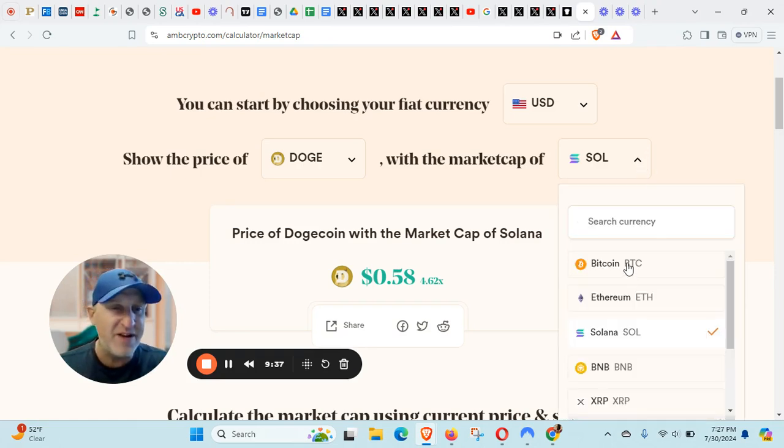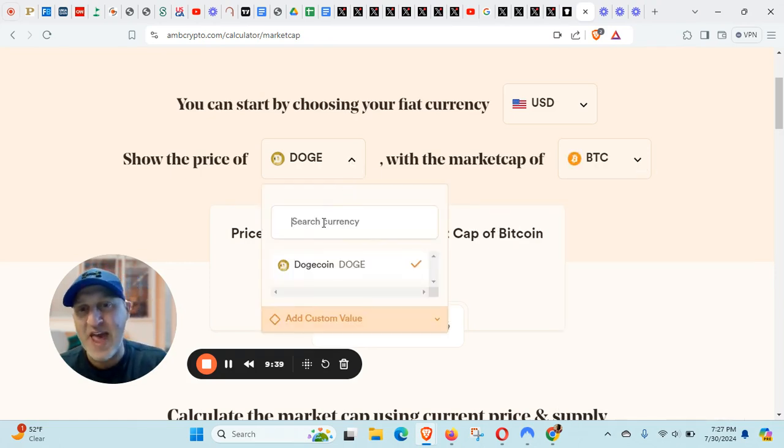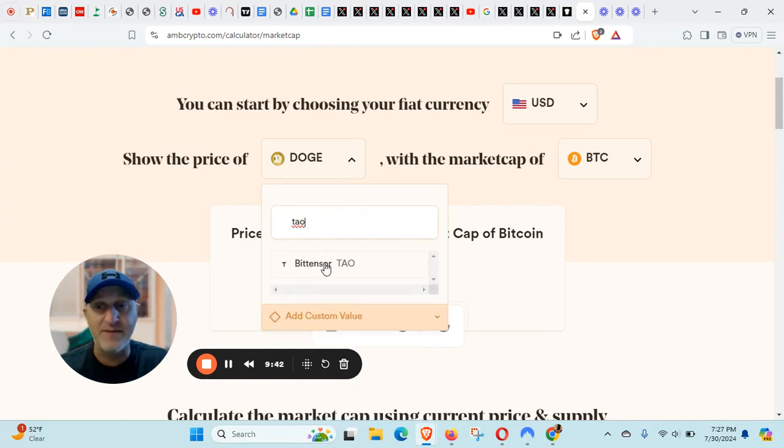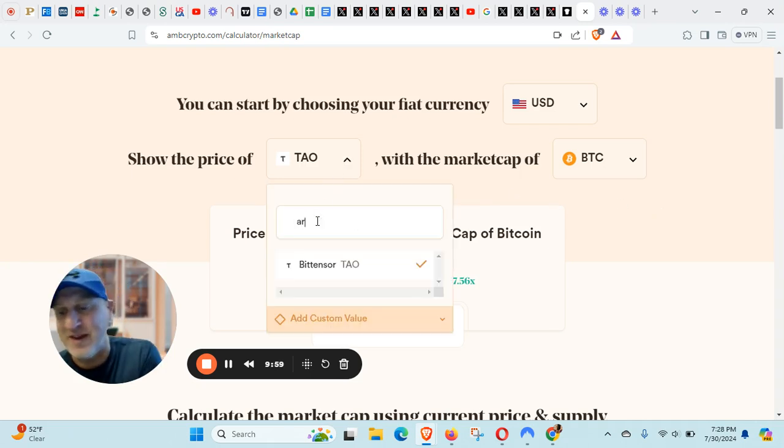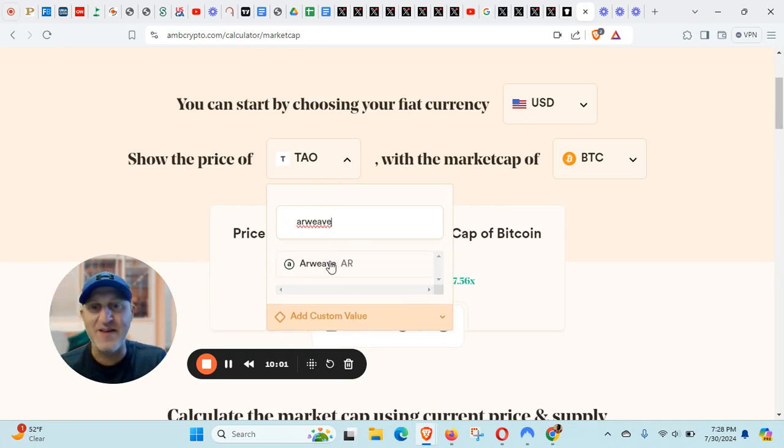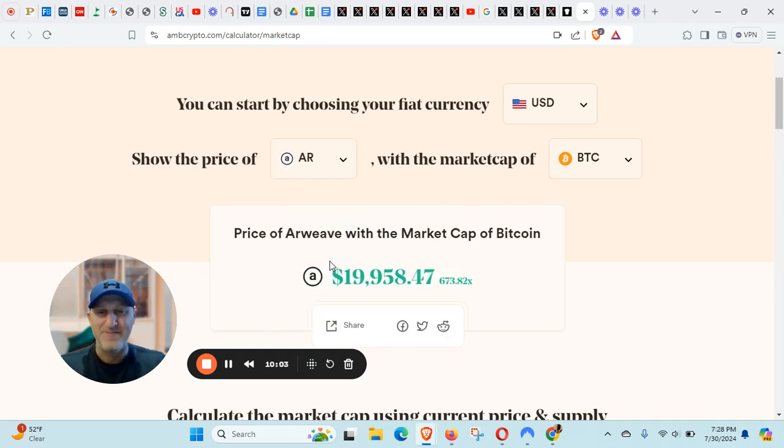In fact, it would be very interesting to see Bitcoin and Tau lined up against each other here. I haven't done this, by the way. $182,000. Okay, so Tau even looks better. That's awesome. That's pretty awesome. I like that. I like to see what Arweave would be with the same market cap of Bitcoin. Yeah, so not as good. 19,958. So clearly Tau is the king.